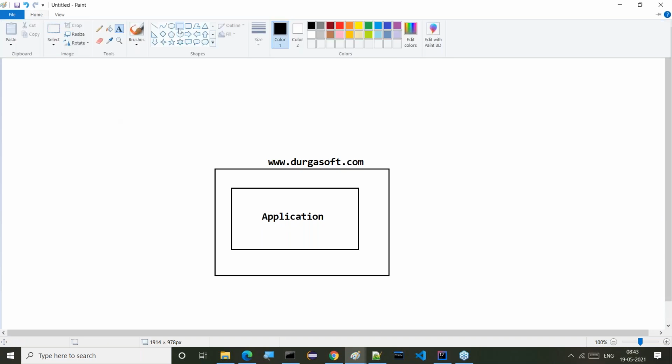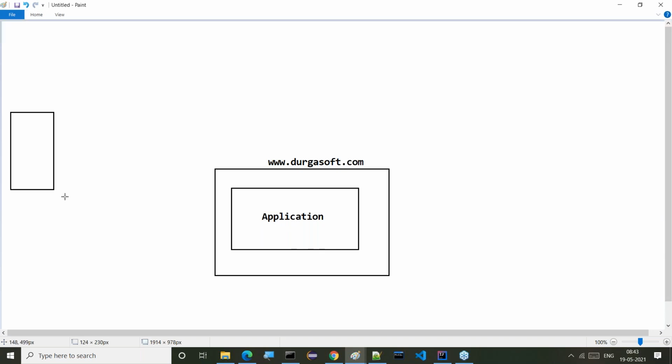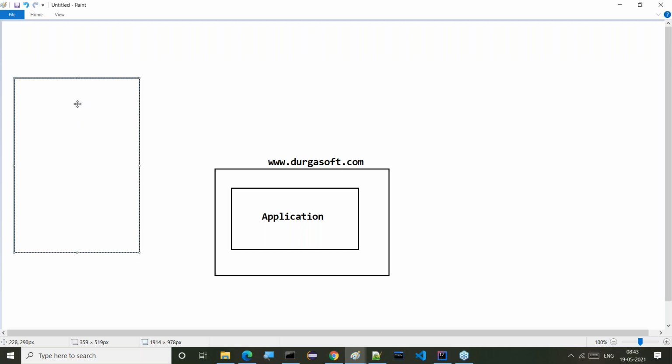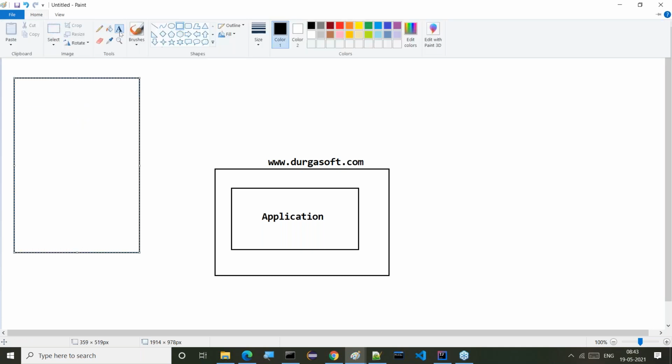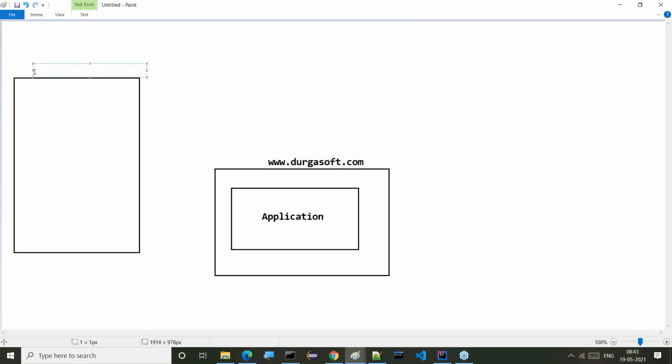Now to provide an online payment system for every student, what data do we require? This is a registration form.